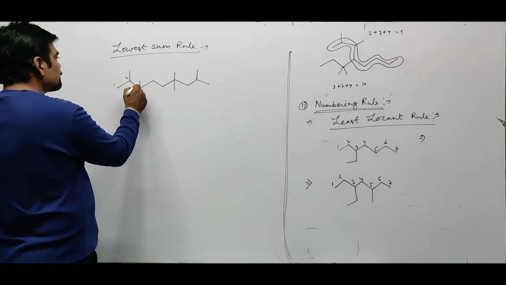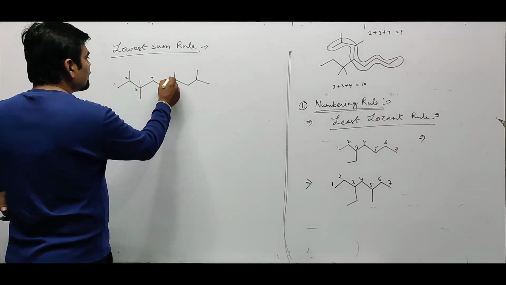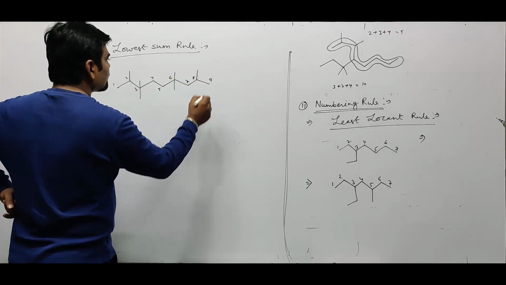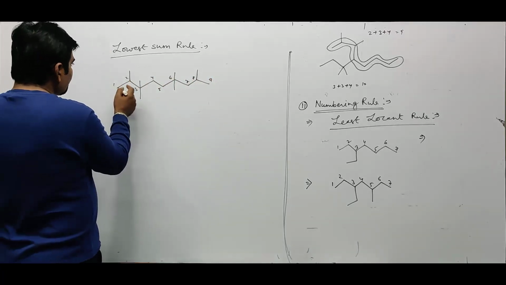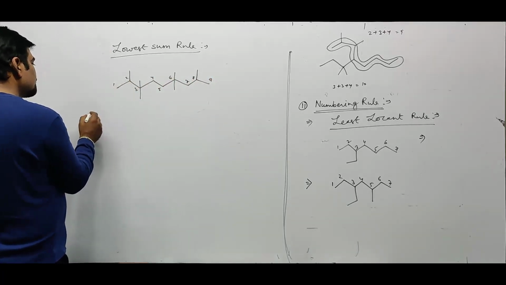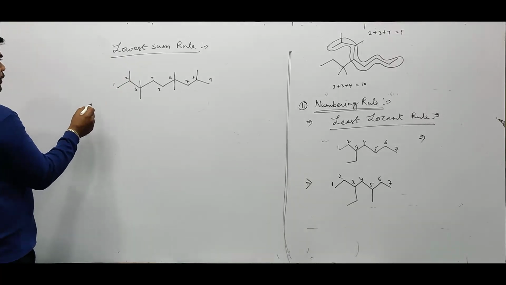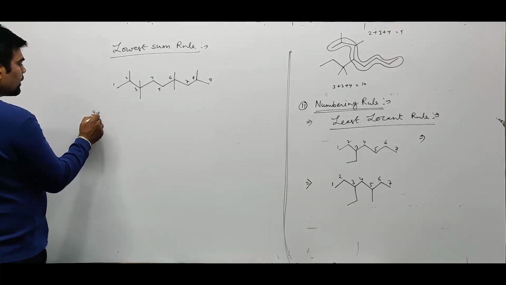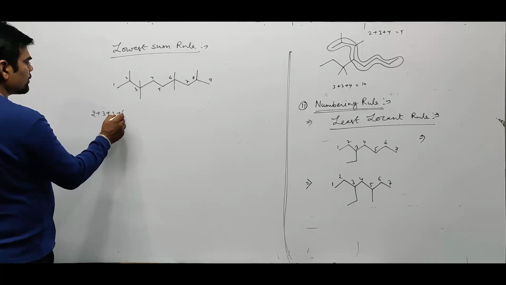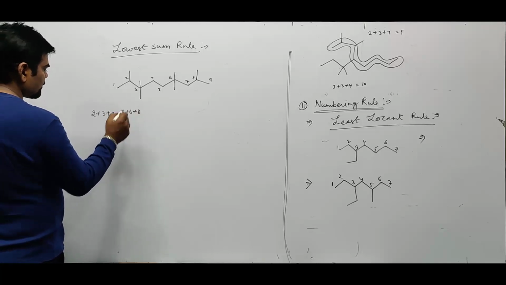Let it be 1, 2, 3, 4, 5, 6, 7, 8, 9. If we give the numbering from this side, the sum of the positions of the branches is 2 plus 3 plus 3 plus 6 plus 6 plus 8.